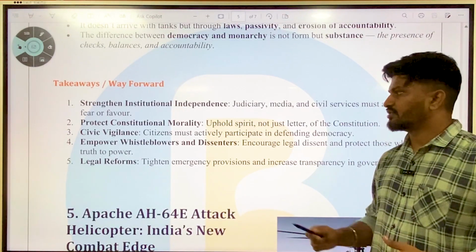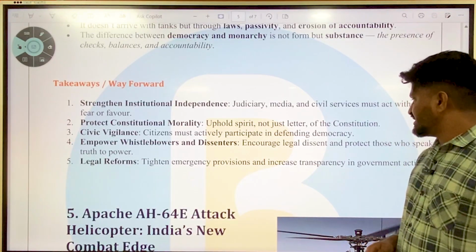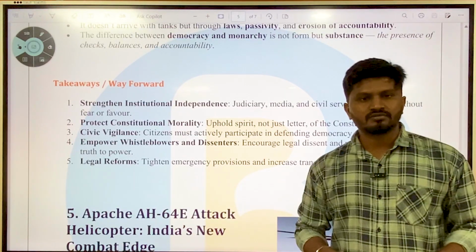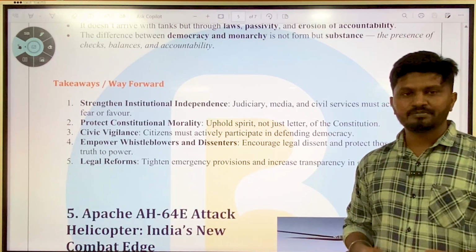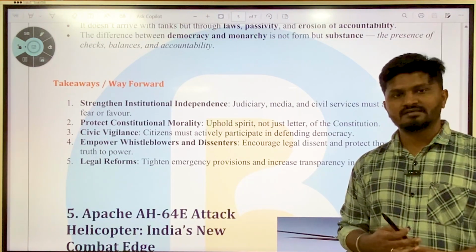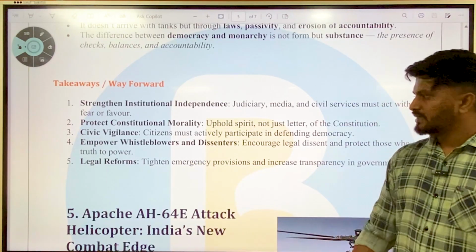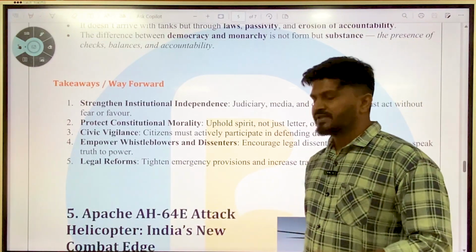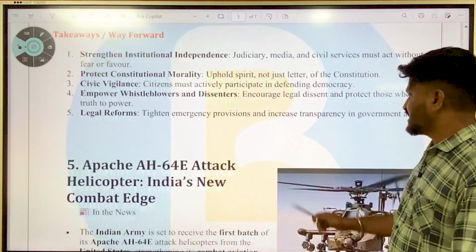And there is also a need for whistleblowers and dissenters, encouraging legal dissent and protecting those who speak truth to power. This was not upheld during Indira Gandhi's Emergency because 1 lakh people were arrested as whistleblowers and dissenters against the government. And then legal reforms, that is, tighten emergency provisions and increase transparency in government actions.